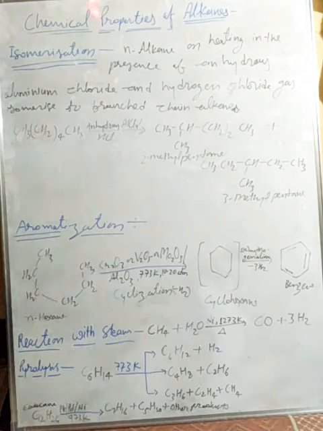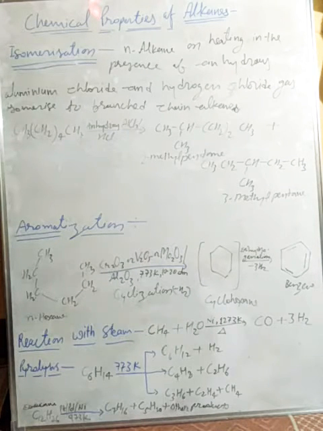Today's topic is also chemical properties of alkanes, and under that topic, the first characteristic here is isomerization. In a previous video we have already studied some other properties. We can say these are also chemical properties of alkanes. Now this is also a chemical property.